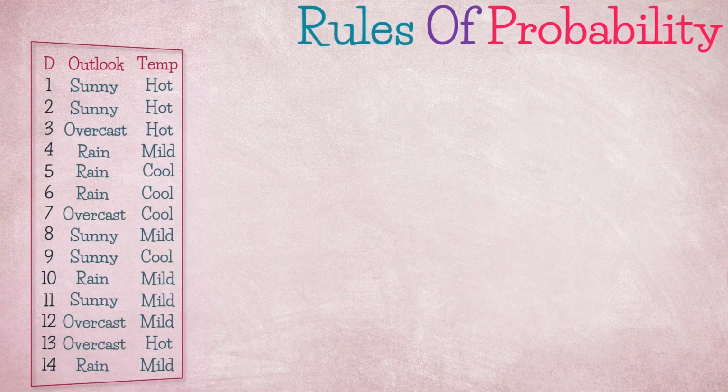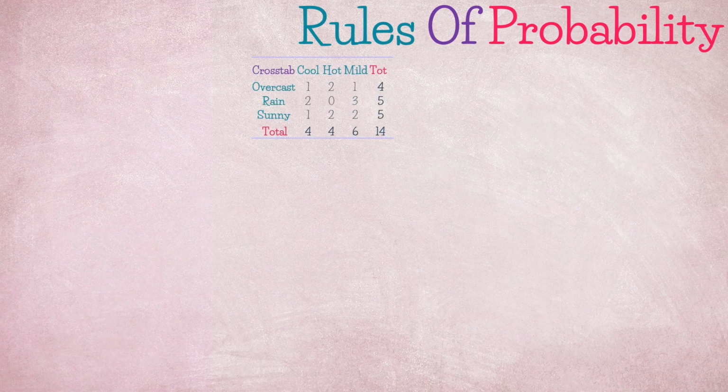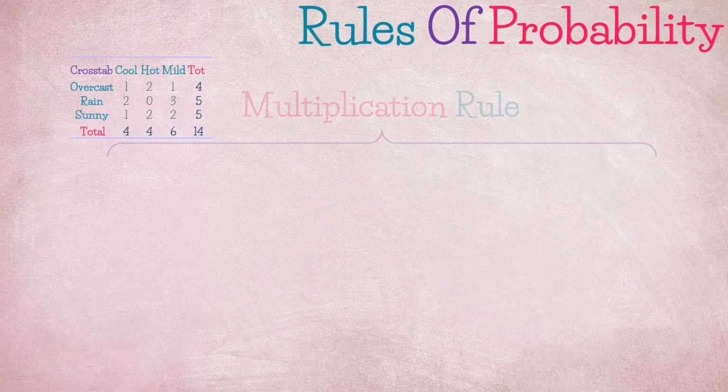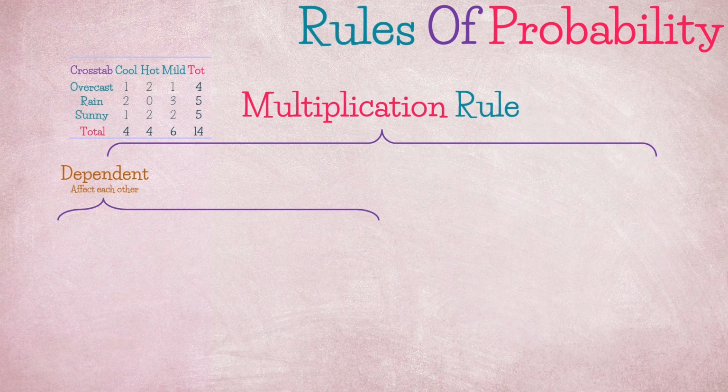Let's explore the multiplication rule utilizing only the crosstab to save up some space. We'll add another layer of distinction between events being dependent. When 2 events are dependent, it means that they do affect each other, so knowing that one event has occurred tells you something about the other. Dependent events can be disjoint.